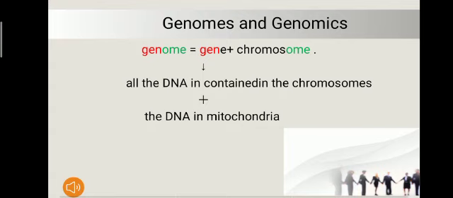Now, the DNA in each cell instructs the cell on how to grow, survive, and replicate specifically. The genome is made up of the combination of genes plus chromosomes. You should all know what a gene is. A section of DNA which contains the instructions for making an RNA molecule or a protein, and is made up of amino acids. And the process of making protein consists of two processes, that is transcription and translation.